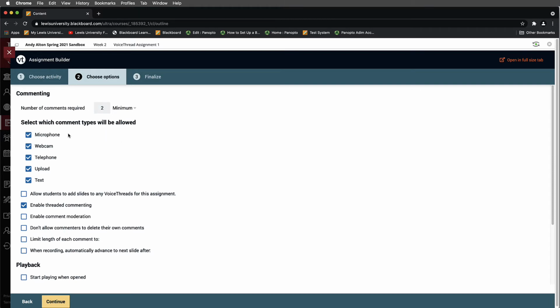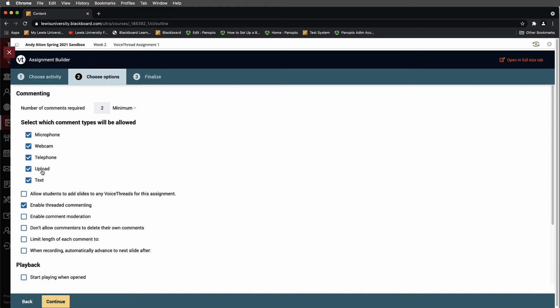Below this, we have the types of comments that are allowed. So do you just want audio comments? This would primarily be done via a computer microphone. There's the option for webcam, which is a very popular one. Telephone, I don't know how much students are actually using this. I would suspect that most people are using microphone and webcam, but this could be an option.